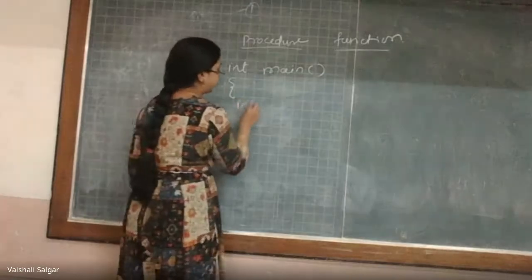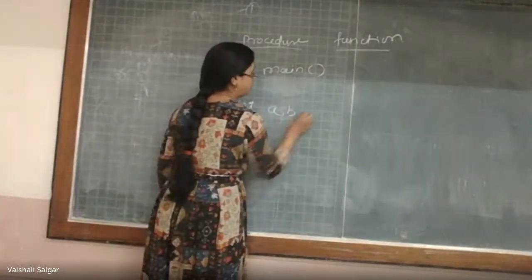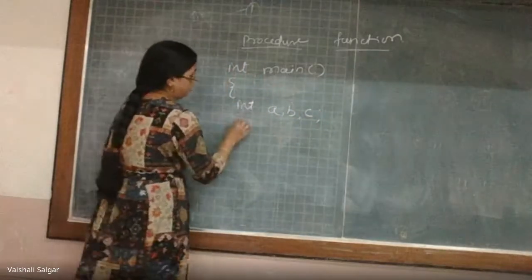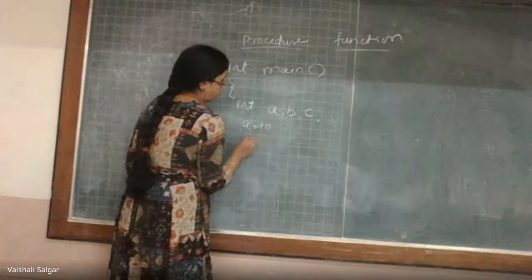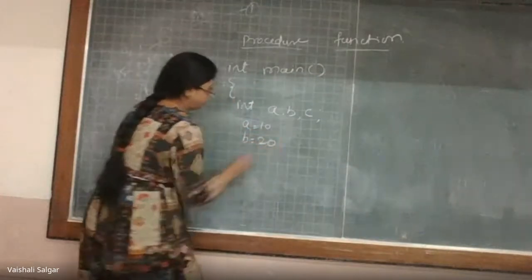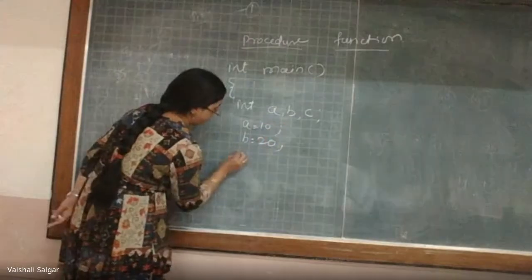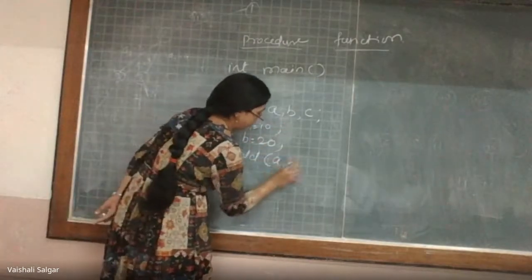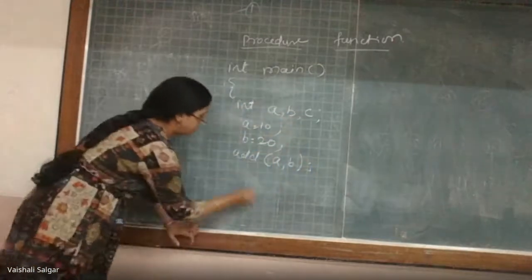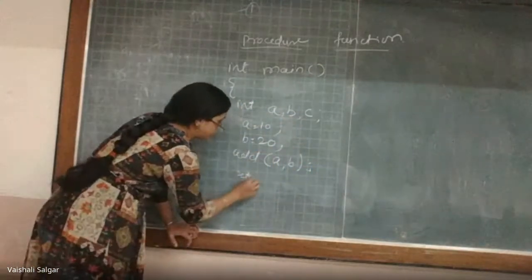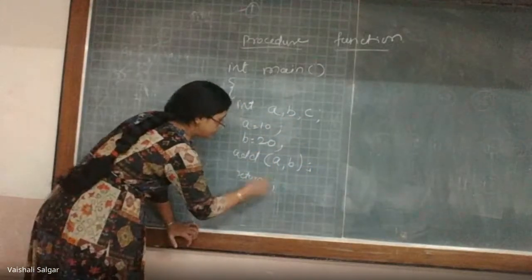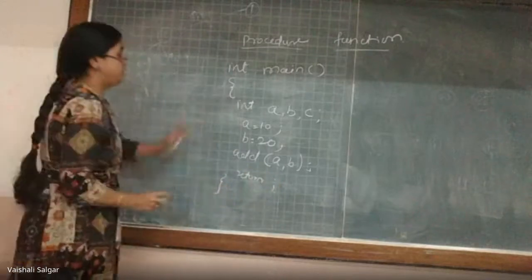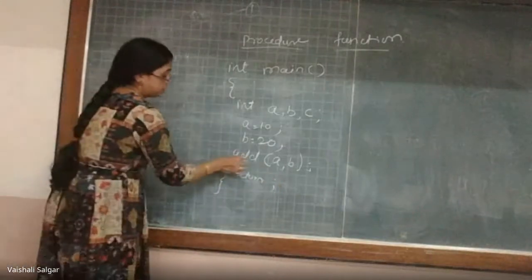Over here I am declaring int a, b, c. Then I am having the value a is equal to 10, b is equal to 20. Then I am using the add function, add a comma b, and then a return statement, for example. And I am going to have this add function.